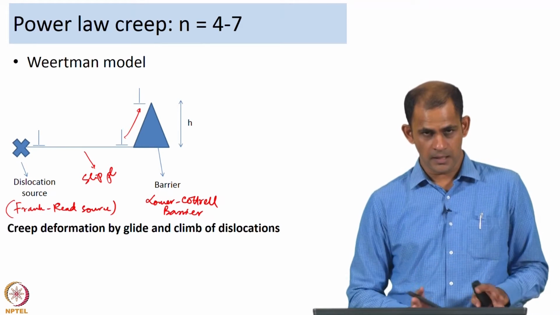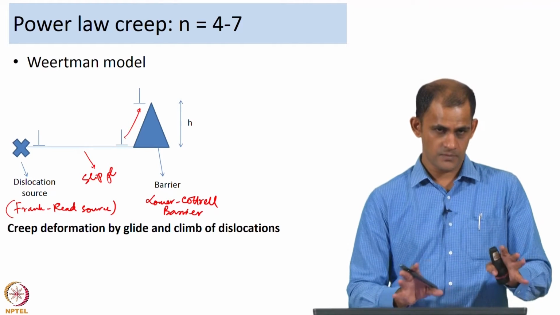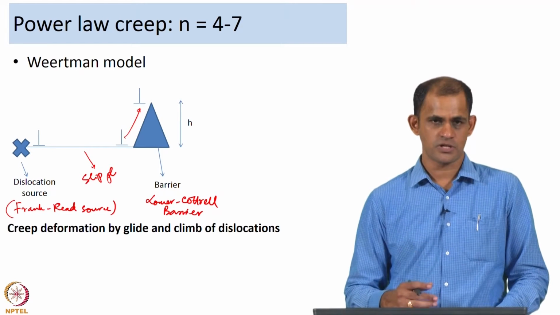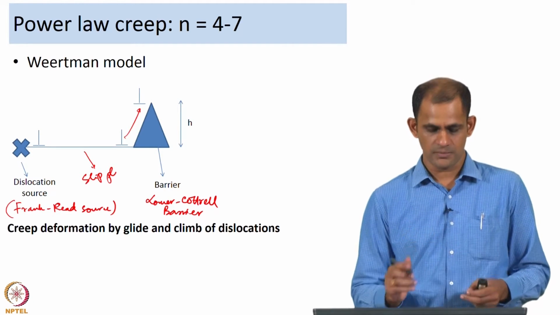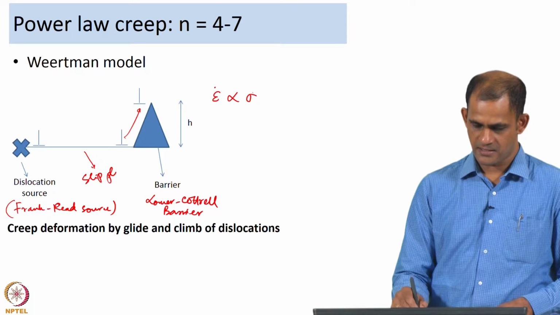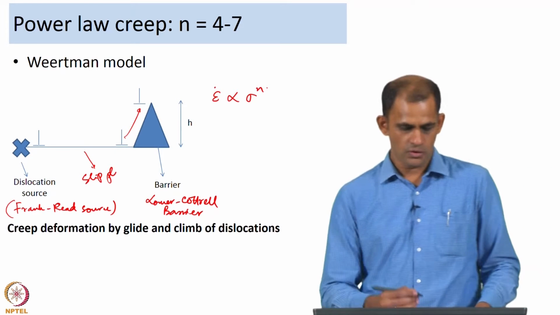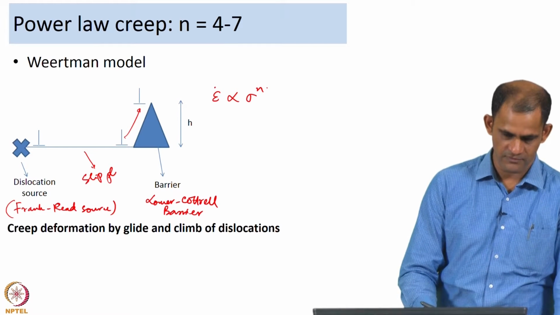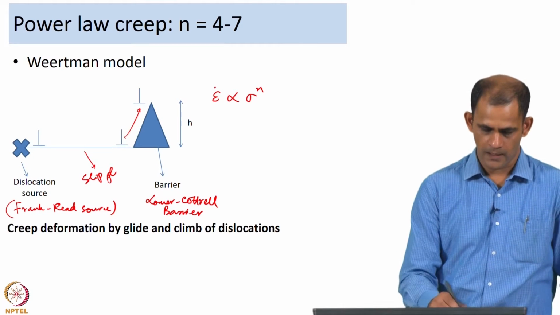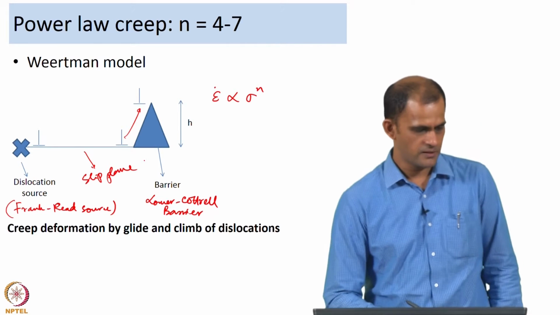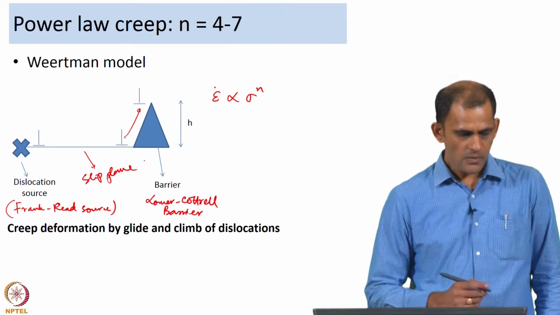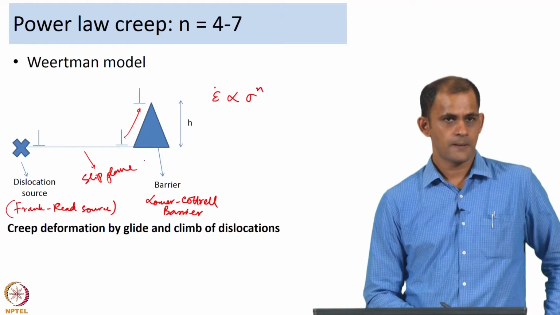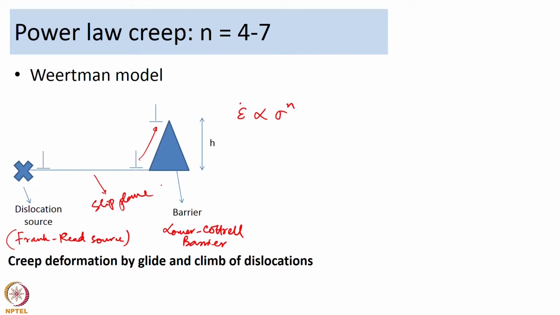Vietman used this concept, derived equations and arrived at the correlation between strain rate and stress. From here on I will be talking about the Vietman model and how he derived the equations. We assume a source of dislocations. Here it is a Frank Read source emitting edge dislocations. The barrier to the edge dislocations is a Lomer-Cottrell barrier.